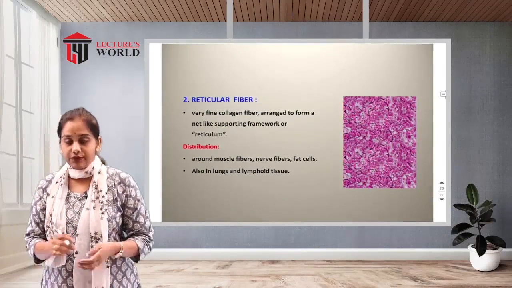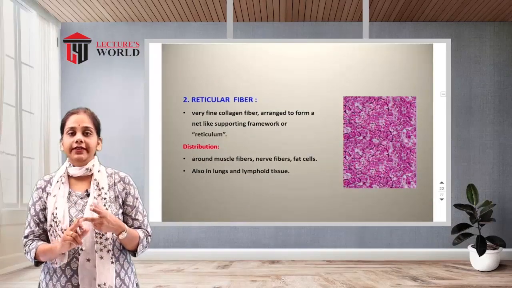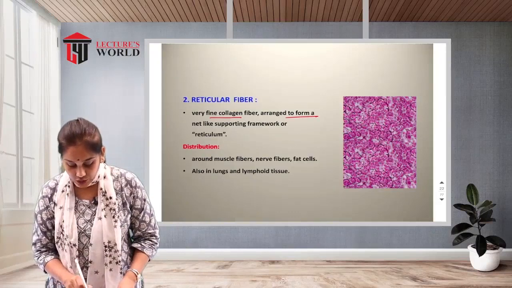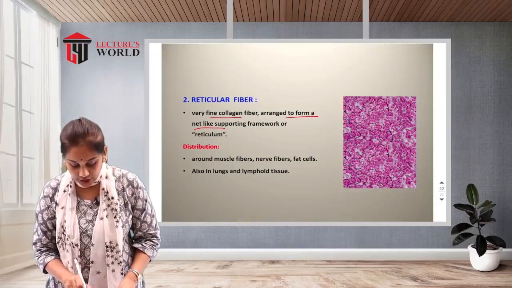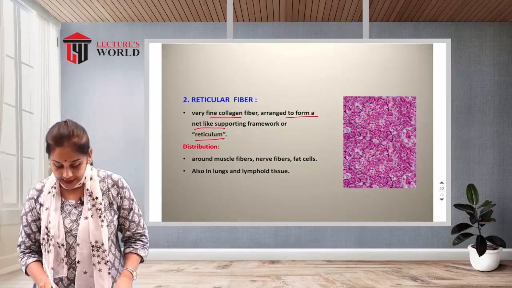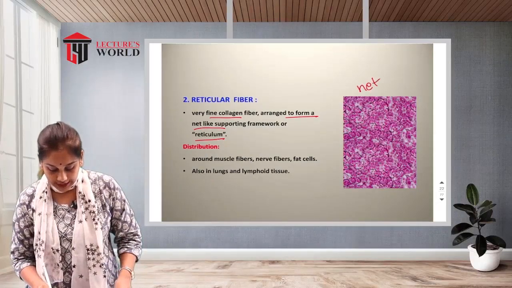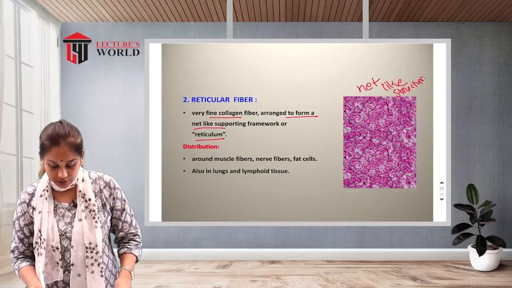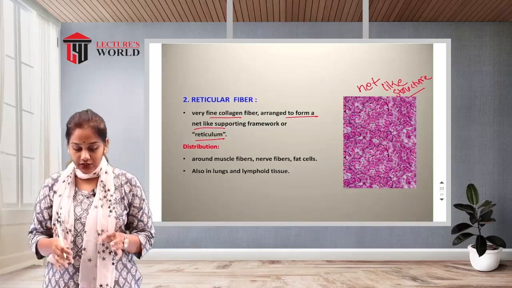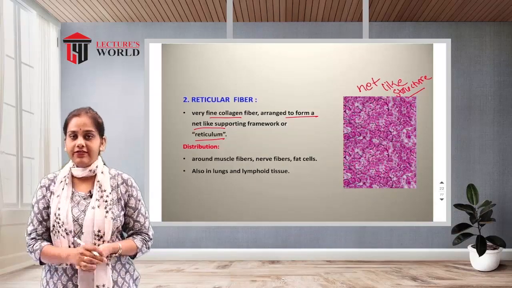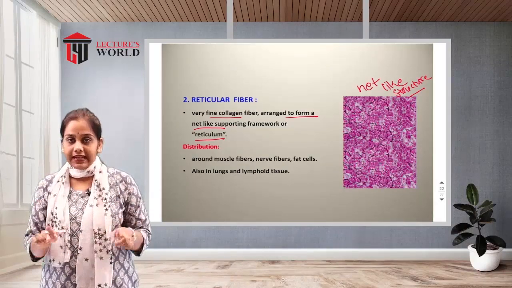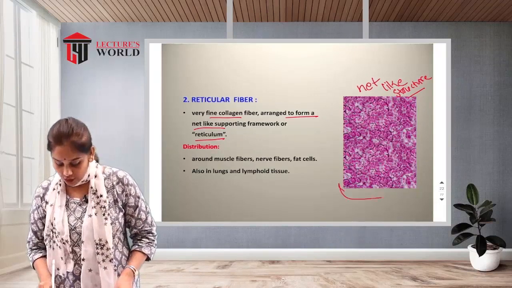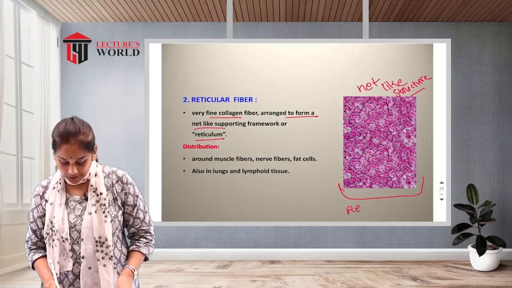The second one is the reticular fiber. It is a very fine collagen fiber arranged to form a net-like supporting framework, or reticulum. You can see this is a net-like structure. In reticular fibers it is very fine collagen forming a net-like structure. It is also called a reticulum.